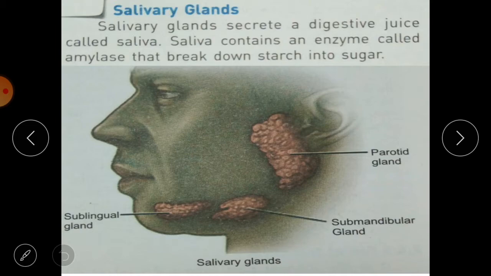Here you can see the different locations of salivary glands in the mouth. These are the parotid glands, these are sublingual gland, and these are submandibular gland. These are the different locations of this salivary glands.